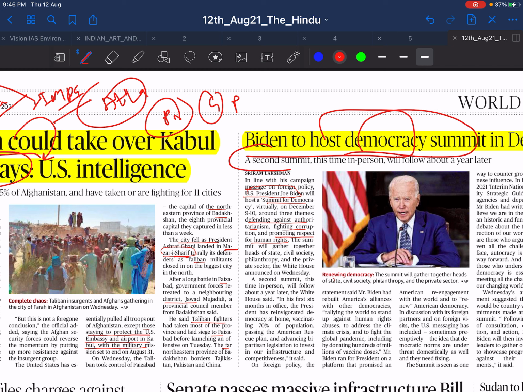Then Biden hosts the democracy summit, so you should know what is meant by a democracy summit. This is the second summit, so where was the earlier summit, and where is the second summit going to happen.